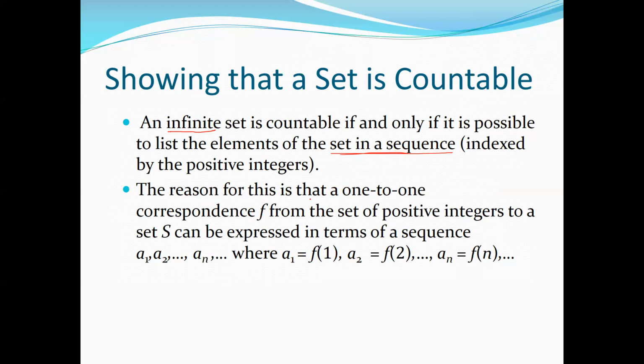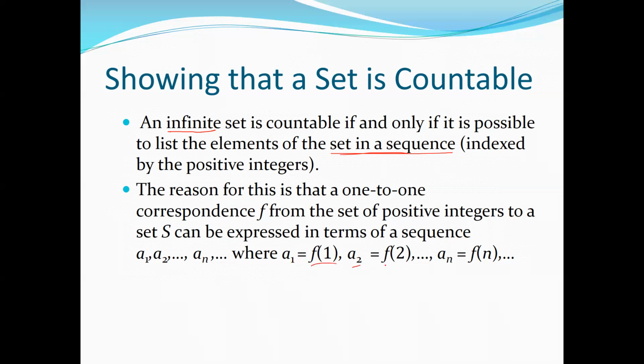The reason for this is that a one-to-one correspondence f from the set of positive integers to a set S can be expressed in terms of sequences. We already know that if a1, a2, a3 up to an are the elements of a set, we can form a function such that a1 is mapped to number 1 in the natural numbers or positive integers.